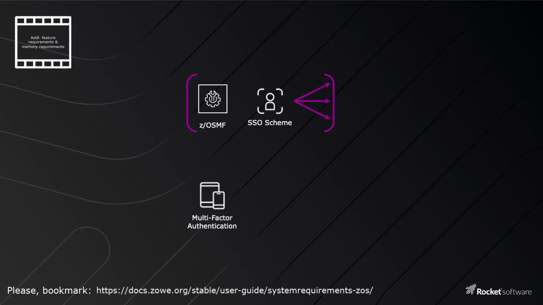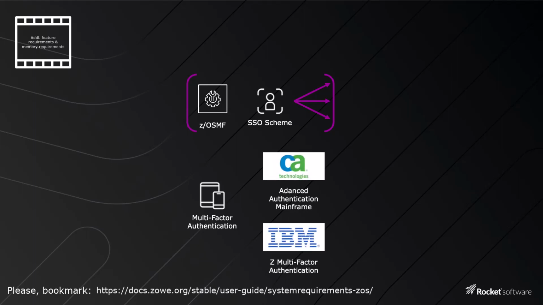Multi-factor authentication, MFA. Multi-factor authentication is supported for several components, such as the desktop and the API mediation layer. Multi-factor authentication is provided by third-party products. The following are known to work: CA Advanced Authentication Mainframe, IBM Z Multi-Factor Authentication. MFA must work with single sign-on. Make sure that SSO is configured before you use MFA in Zowe.